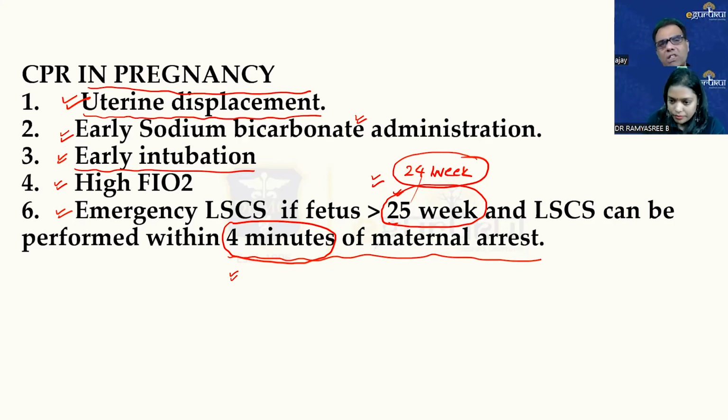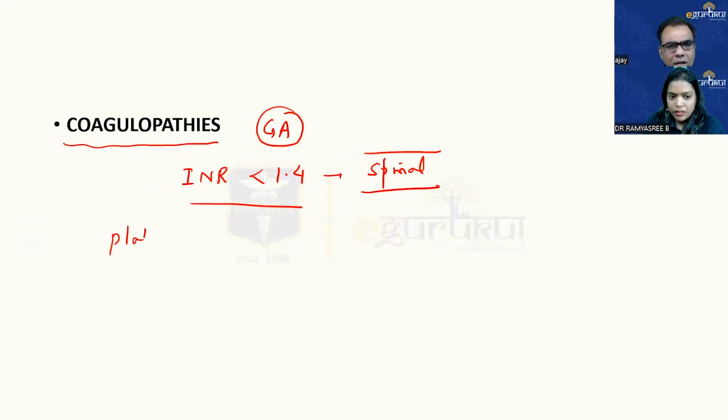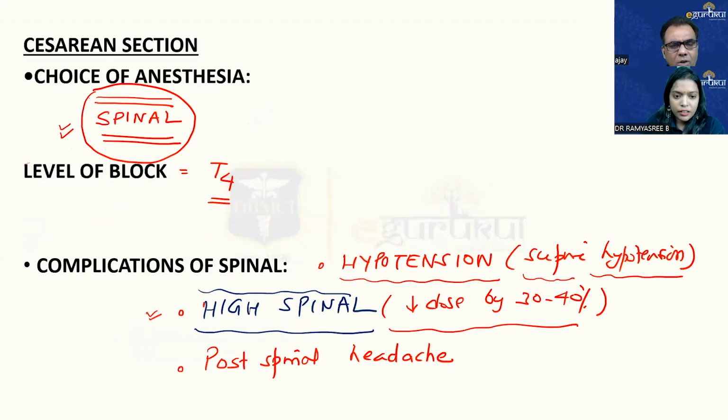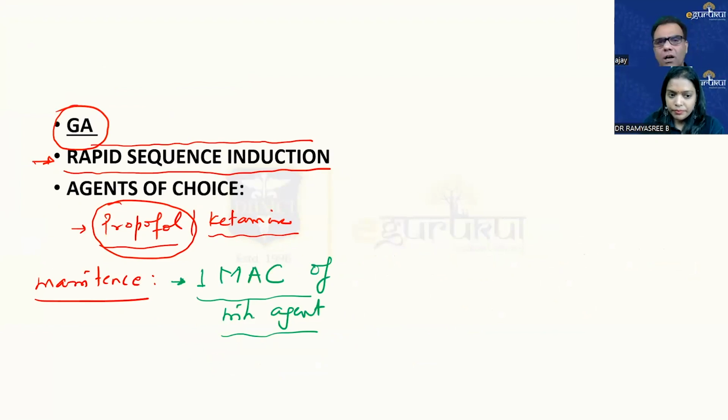All our inhalational agents, I told you, they are uterine relaxants. So we use their less concentration. Until recently, I told you that I discussed this thing also. Propofol? No. Inhalational agent. Propofol has no effect on uterus. It is inhalational agent. That may be halothane, isoflurane, sevoflurane, whatever available to you. And all inhalational agents cause similar uterine relaxation.